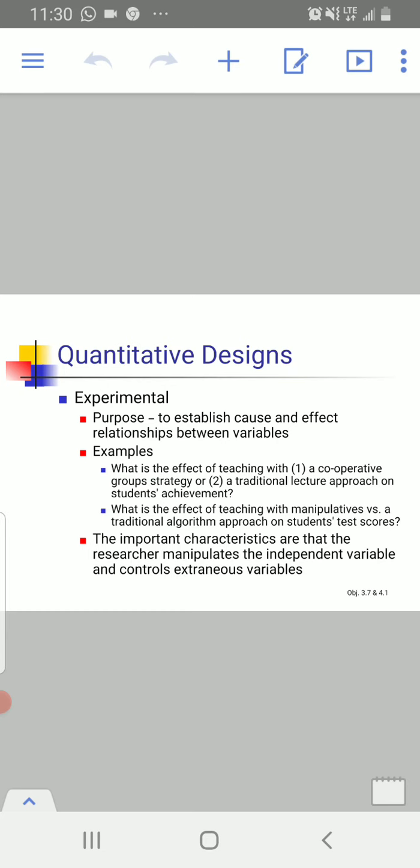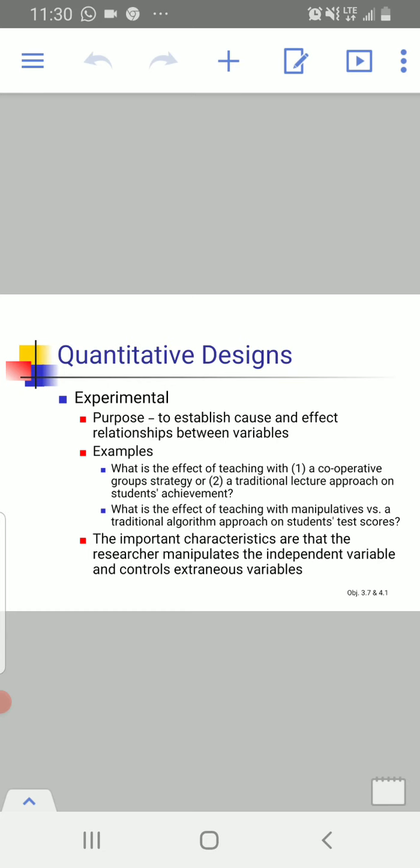So experimental research, the purpose of experimental research is to establish a cause and effect relationship between the variables. So what is the effect of teaching with the manipulatives versus the traditional algorithm approaches on the students test scores? So in this example, teaching with manipulatives is one variable, and the traditional algorithm is a second variable.